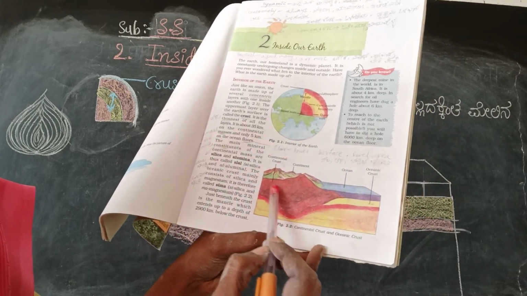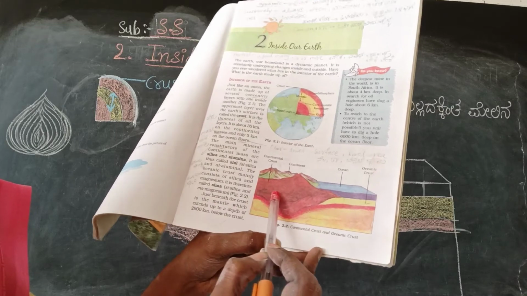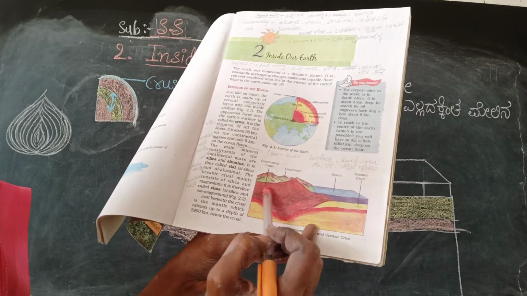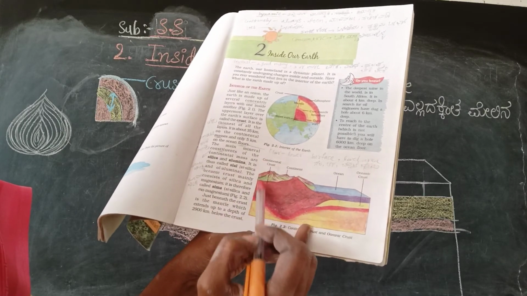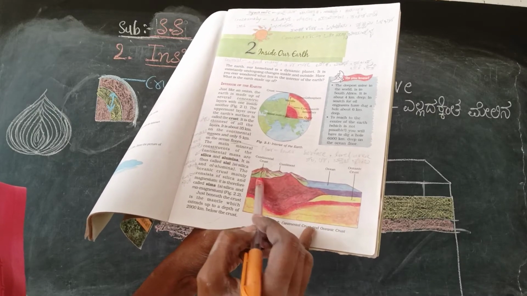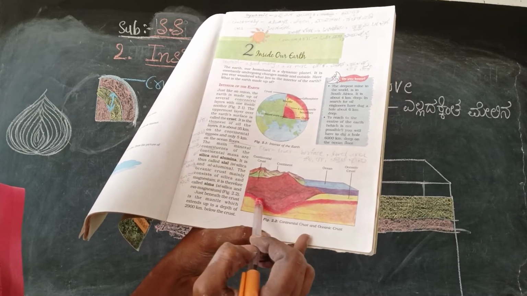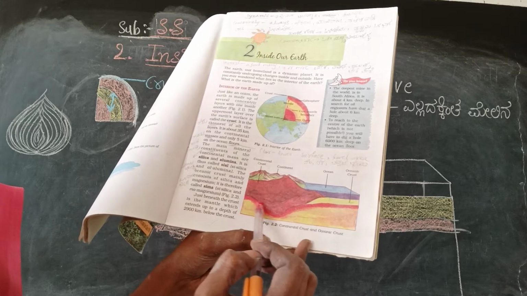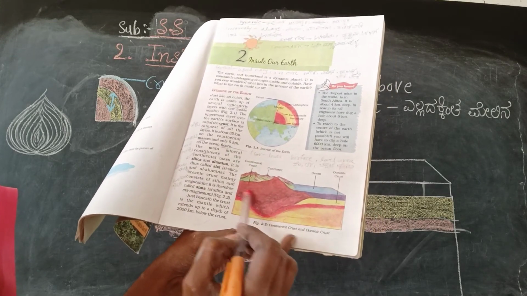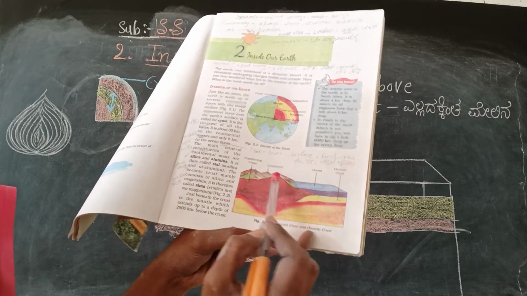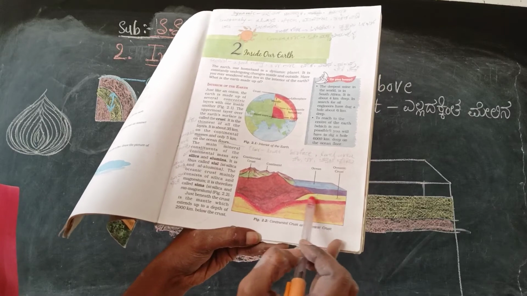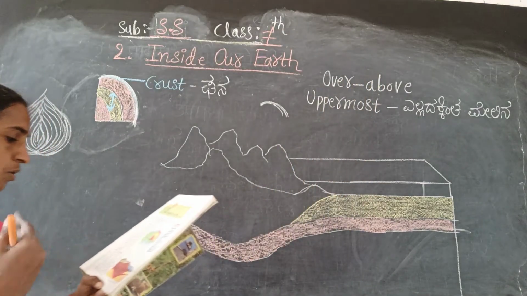So here below, that is a continental crust. Below the continent, what is there, that is called continental crust. Here their mark is given, and this is a continent, this is an ocean, and this is an oceanic crust. Okay, so come to next one.